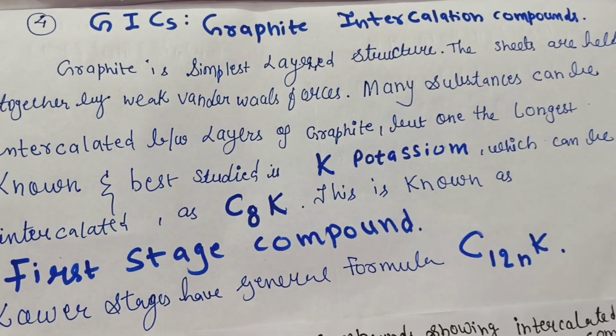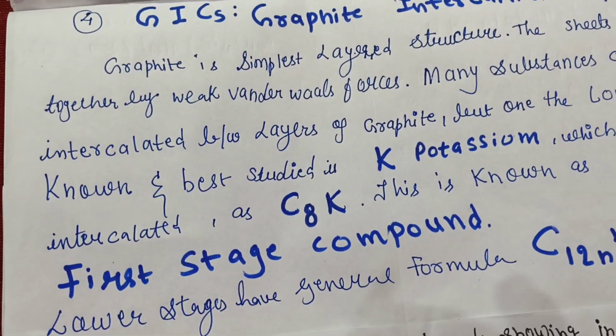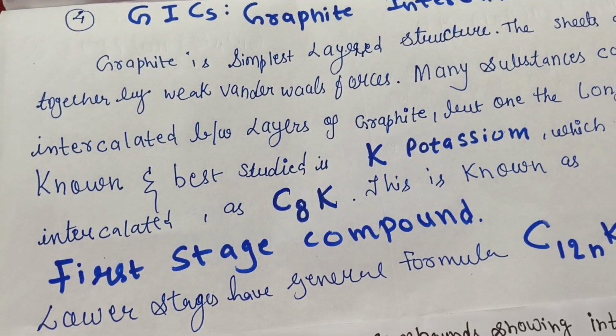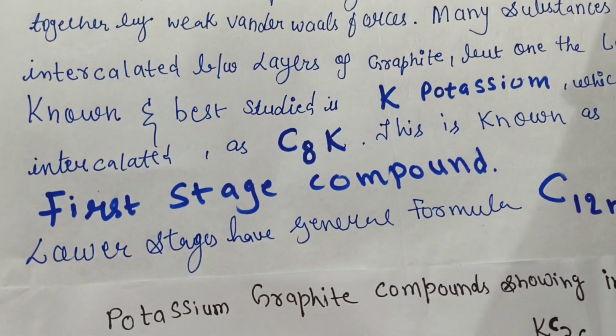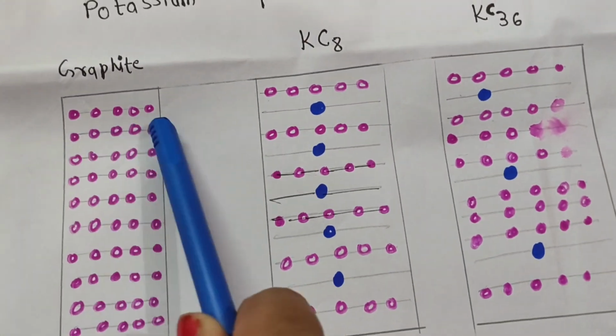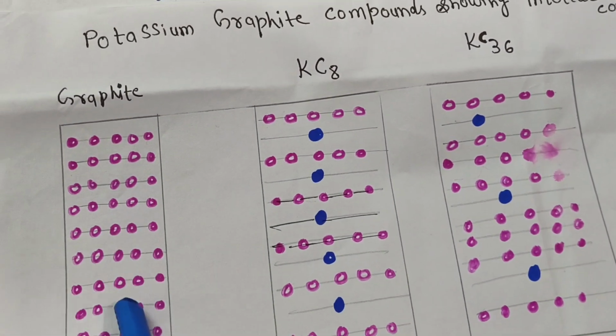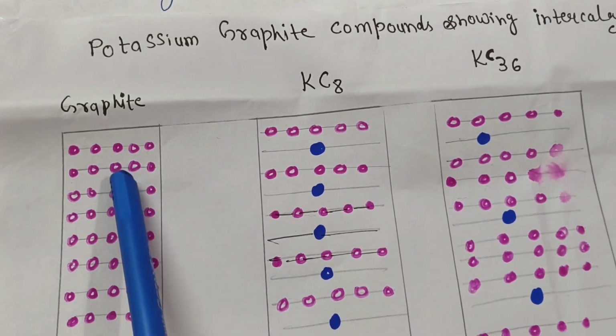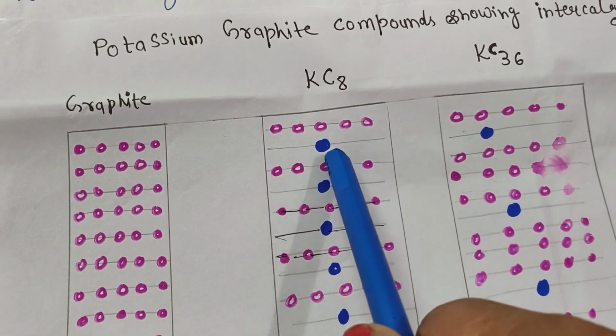is potassium. As we studied, for intercalation compounds you need a sheet-like structure. So what is important in the case of graphite is the sheet. Suppose these are the layers of graphite, hexagonal layers. Here we can embed any atom or ions. Okay, so here we have added potassium.